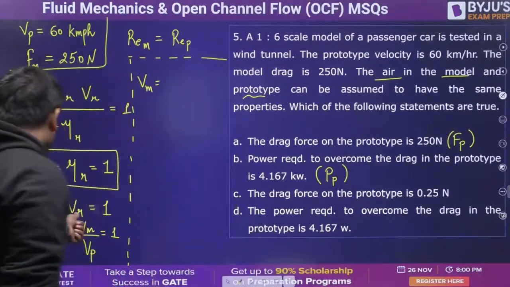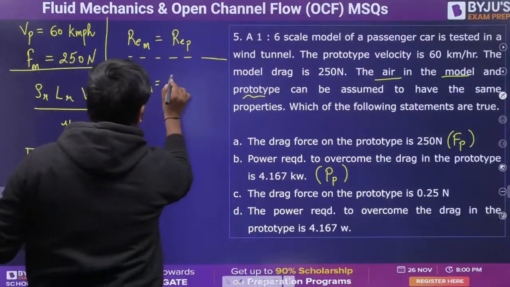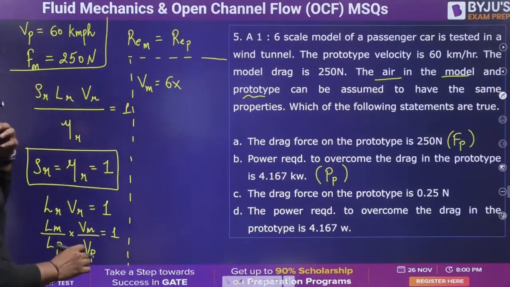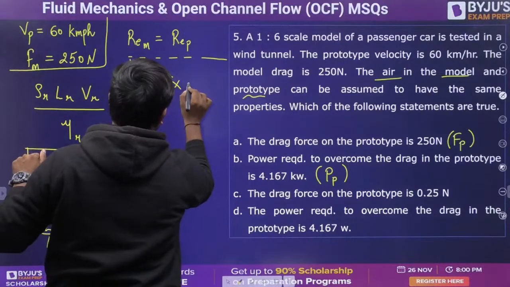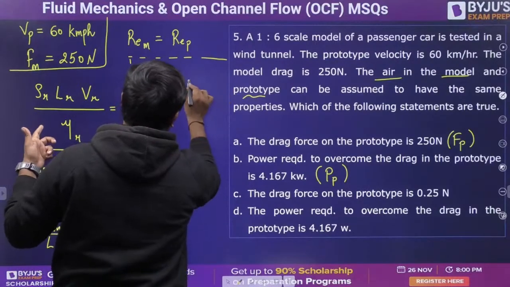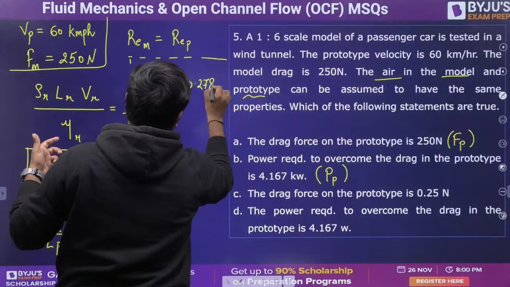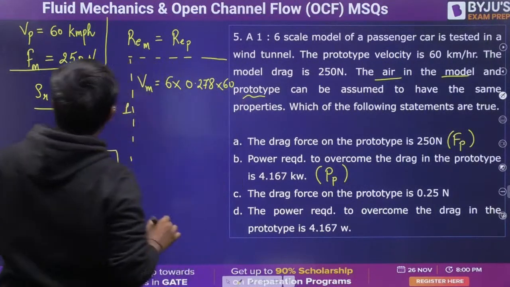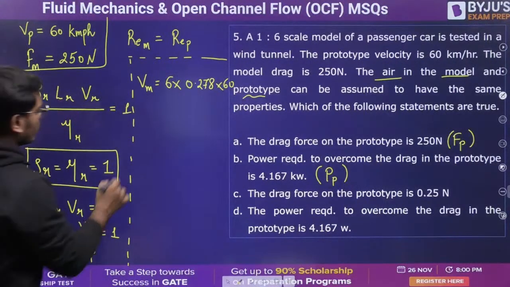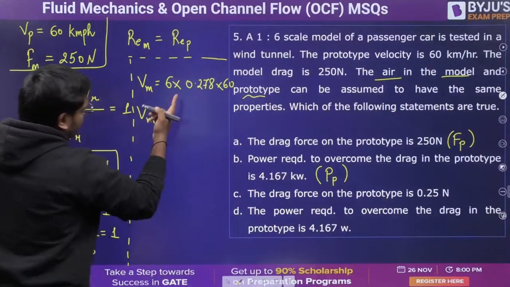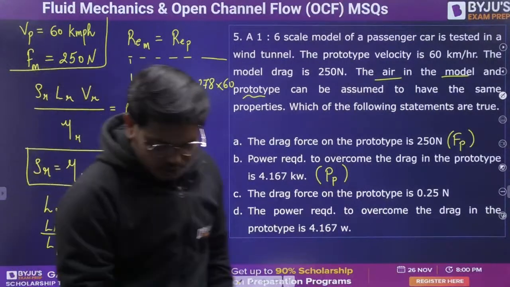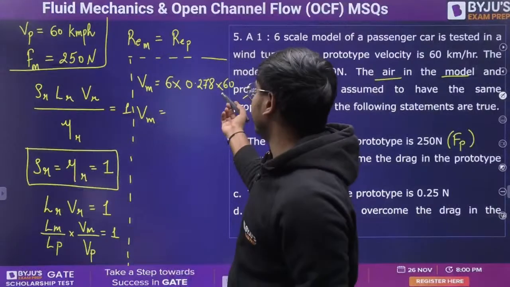VP is 60 kilometer per hour, so I'll convert this to meter per second: 0.278 into 60. So what is the velocity of the model in meter per second?